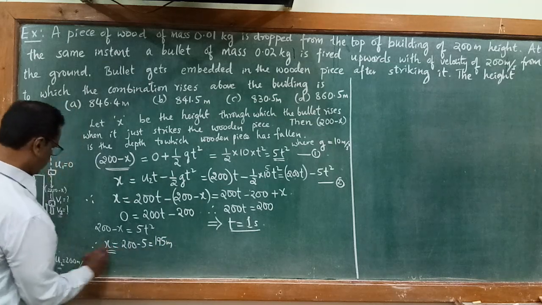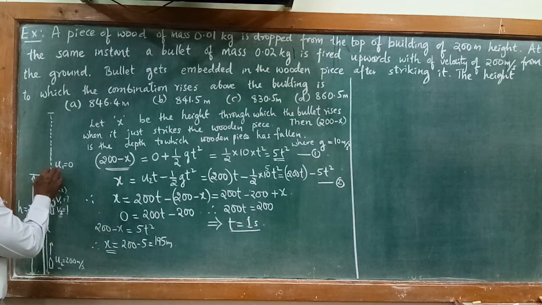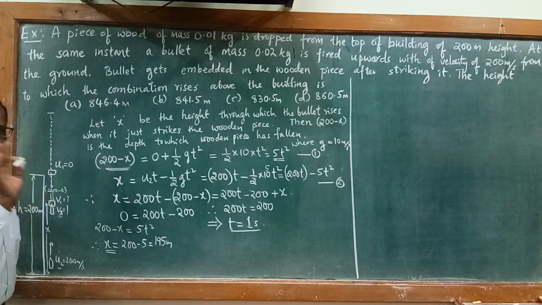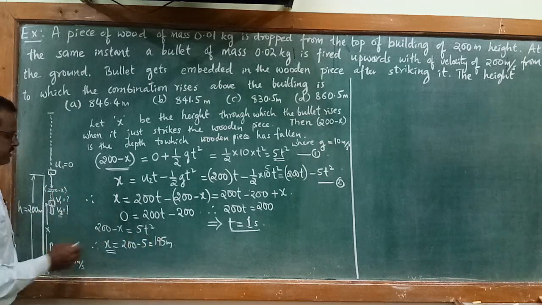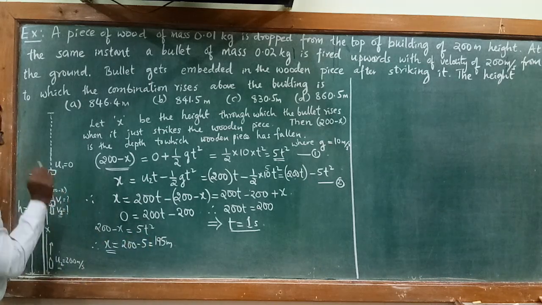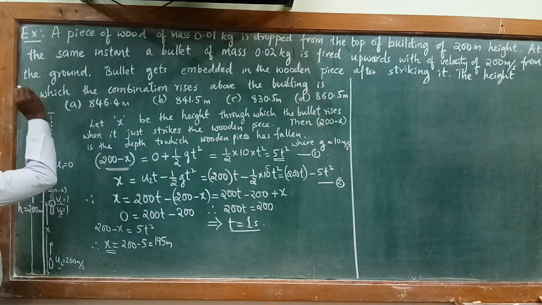It means at this height of 195 meter from the ground, the bullet strikes the wooden piece. The wooden piece has fallen down through just 5 meter because 200 minus x becomes 200 minus 195, which is 5 meter. So at a depth of 5 meter from the top of the building, the combination rises up.